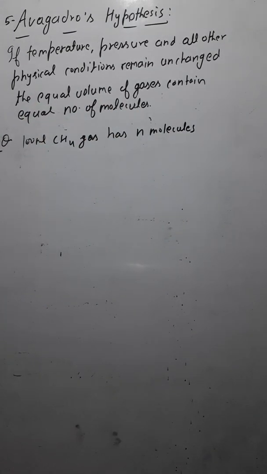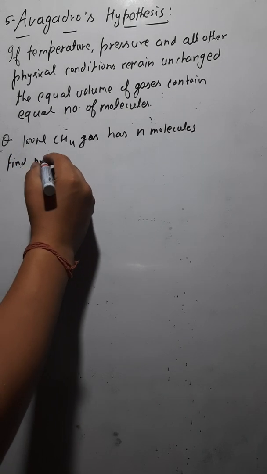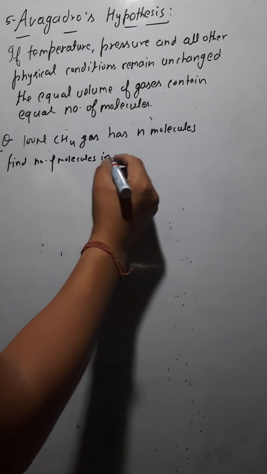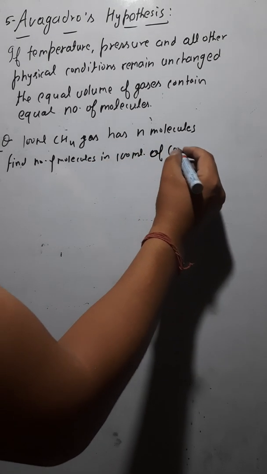Okay, now I am asking, find the number of molecules in 100 ml of carbon dioxide.